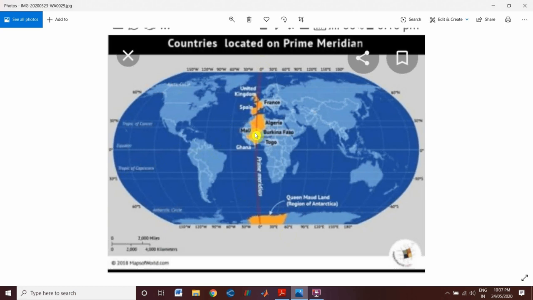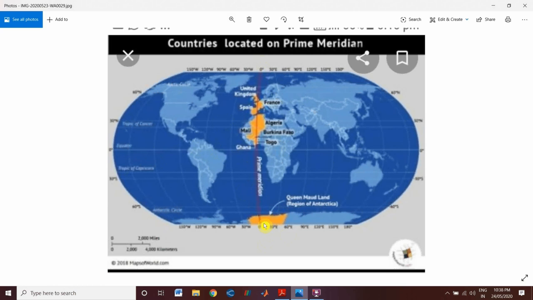So this red line, it is the prime meridian. Through which countries does it pass? That is the United Kingdom, meaning UK, then Spain, then France in Europe. And here you can see Algeria, then Burkina Faso, Togo, Mali and Ghana in Africa. And the only land mass crossed by the meridian in the southern hemisphere is Antarctica.